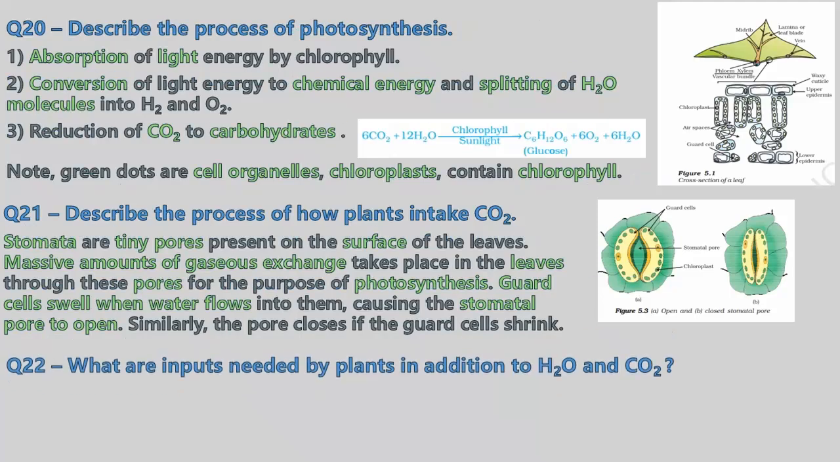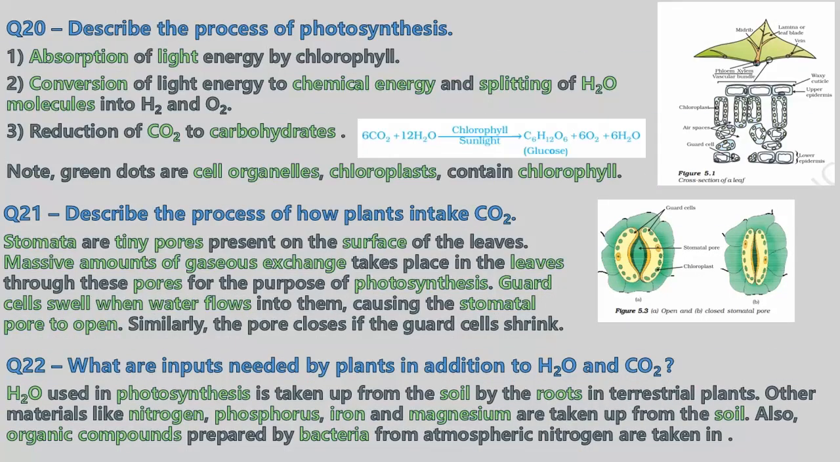What are the inputs needed by plants in addition to H2O and CO2? H2O, which is used in photosynthesis, is taken up from the soil by the roots of terrestrial plants. Other materials like nitrogen, phosphorus, iron, and magnesium are taken up from the soil. Also, organic compounds that are prepared by bacteria in the soil from atmospheric nitrogen are taken in by the plant.